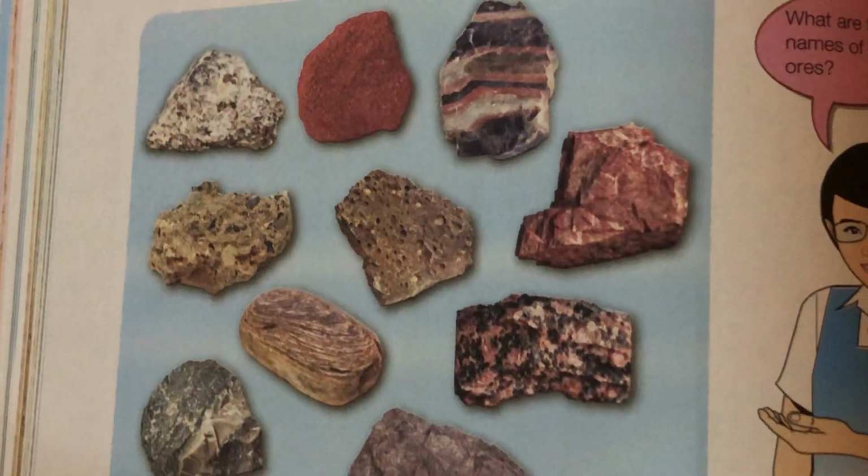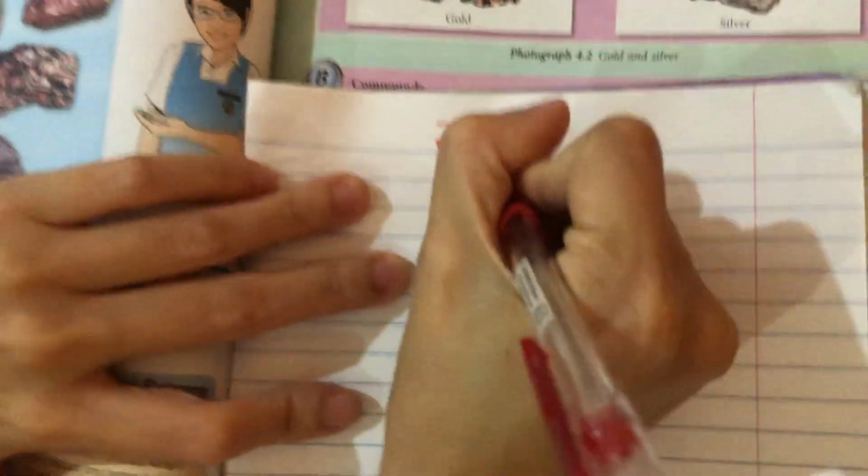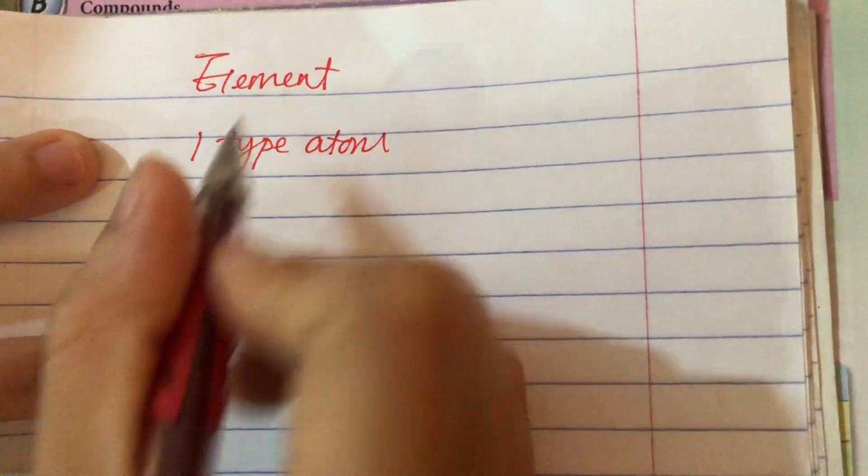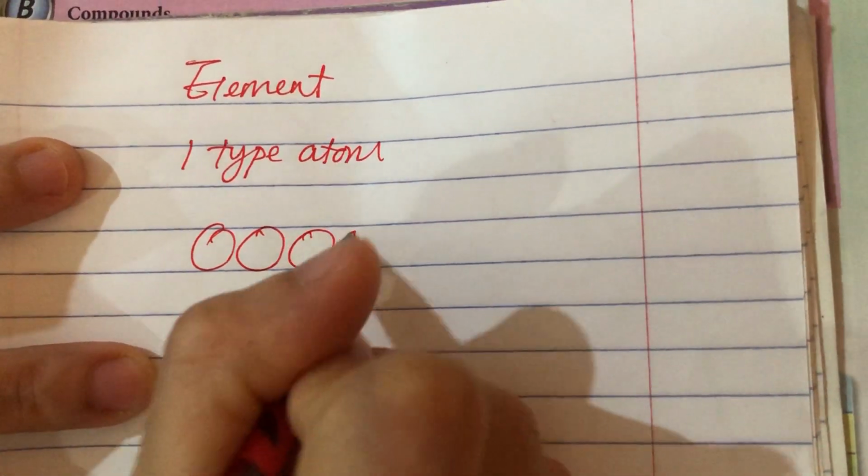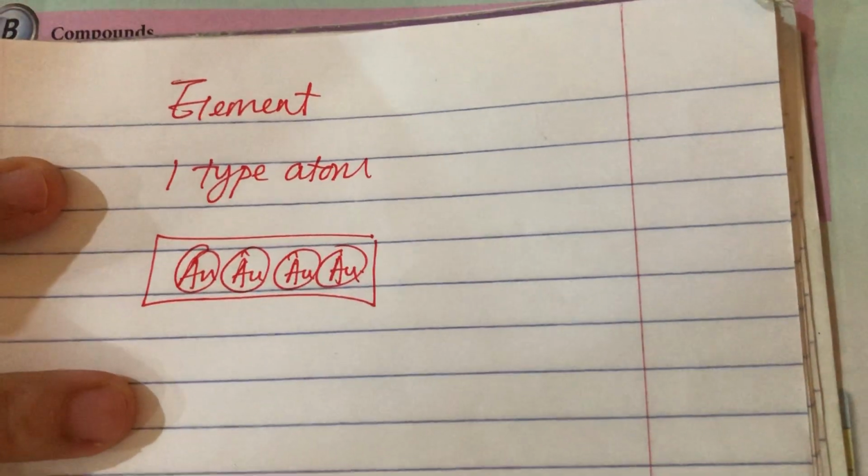So in Form 1, we learned what is an element, what is a compound, and what is a mixture, which I hope you still remember. An element is made up of one type of atom only, which means it is pure. For example, this is gold, gold, gold. The whole thing here is only gold, so we say that it is an element.